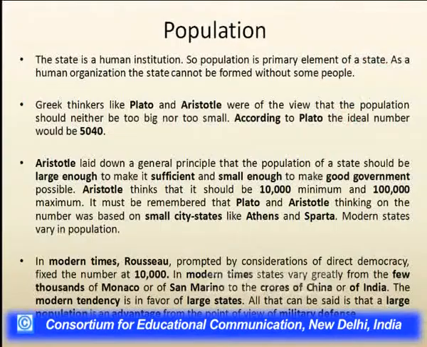And in modern times, we can see different examples of states, some very large, some very small. Smaller states like Monaco and San Marino have around thousands of population, but larger states like China and India have crores of population.